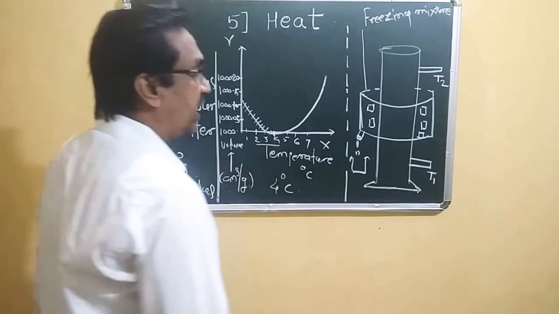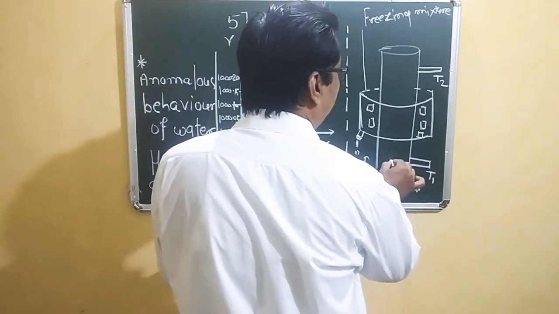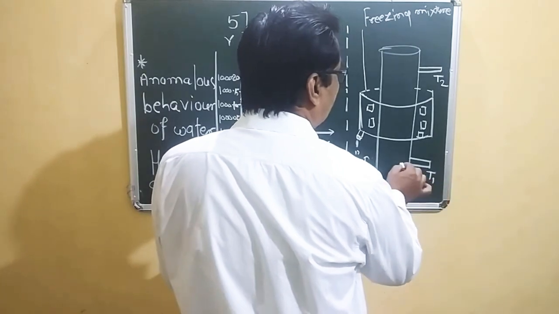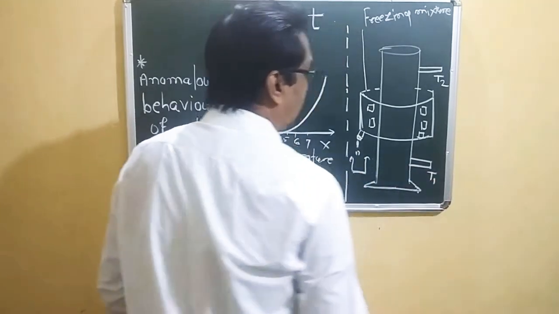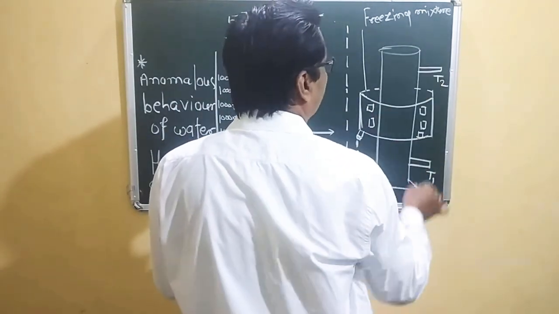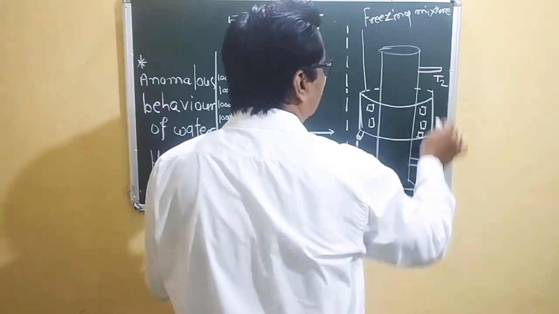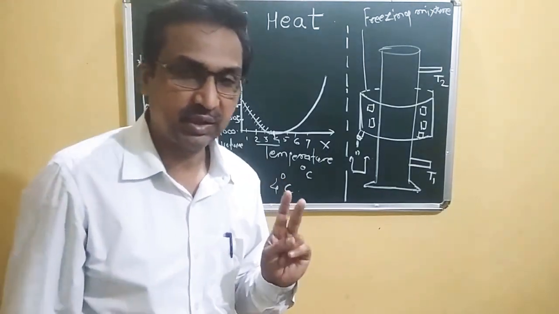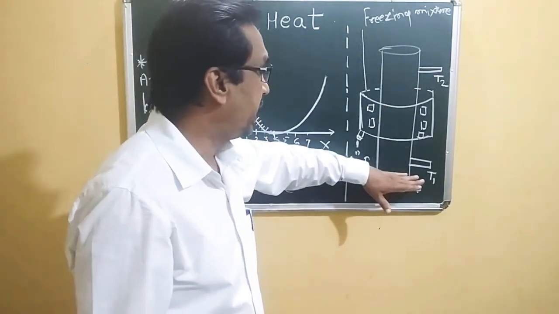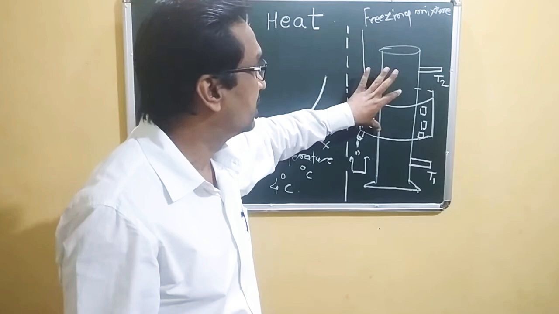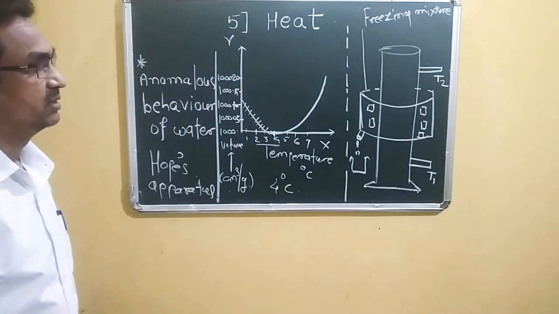Thermometers T1 and T2 are attached to measure the temperature of the corresponding water. We measure the temperature T1 of the water at the bottom level, and the water at the top surface of this container is measured by using the thermometer T2. So T1 and T2 are the two thermometers, and we find the temperature at the bottom and the top. The freezing mixture is used to lower the temperature.